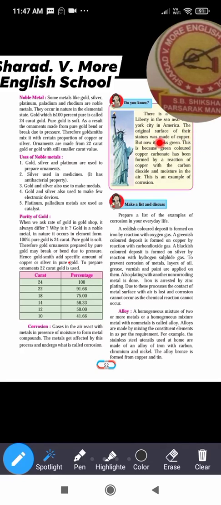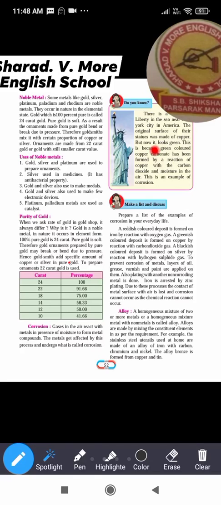The original surface of the statue was made up of copper, but now it looks green. So what happened here? Now you know that the color of copper is reddish. Now it is looking